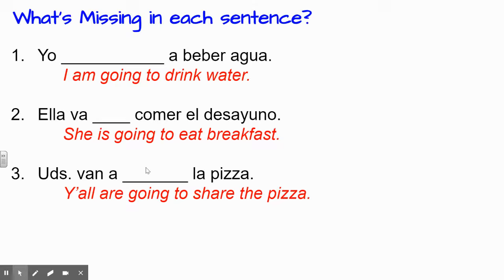I don't think I remembered to add the answers here to pop up. Let's see. No, I didn't. Okay. So the answers here were yo voy a beber agua. She's going to eat would be ella va a comer el desayuno. Y'all are going to share would be ustedes van a compartir la pizza. Okay, that's what it was.